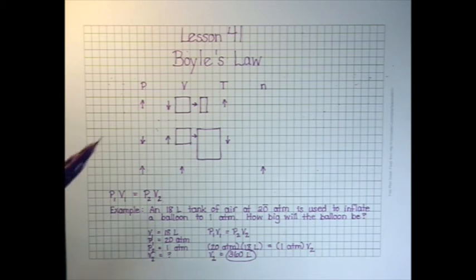And that's because, as we figured out up here, pressure and volume are inversely proportional to each other. And so it makes for a very nice, easy equation. Okay? No muss, no fuss.